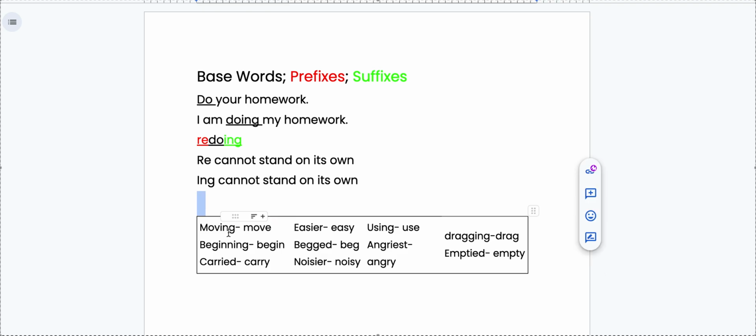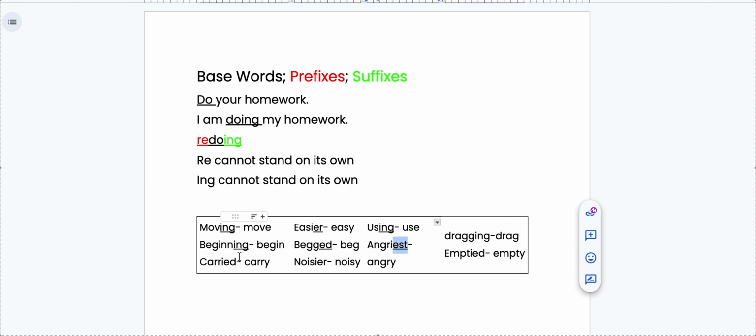Now I want you to think about what part of the word is the suffix. Well, if we're looking at our word moving, ing is the suffix. If I'm looking at our word easier, er is the suffix. If I'm looking at the word using, ing is the suffix. If I'm looking at the word beginning, ing again is the suffix. If I'm looking at begged, ed is the suffix. If I'm looking at angriest, est is our suffix.